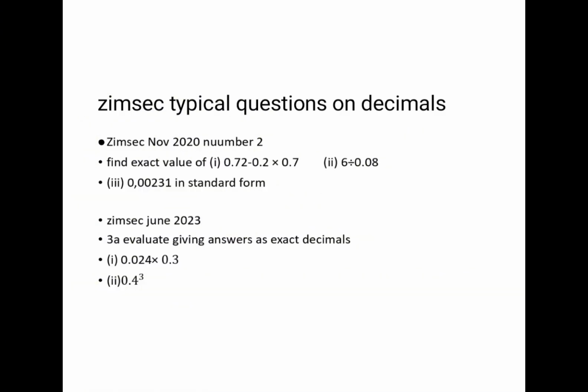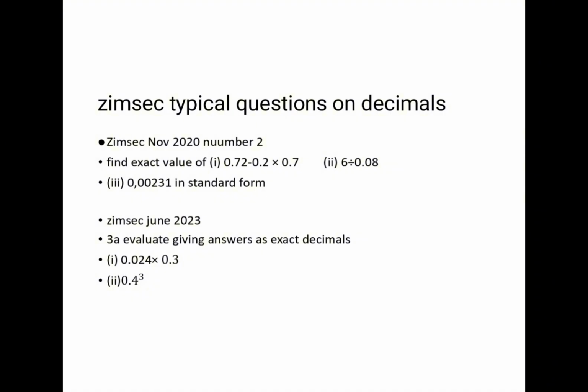There was this question that was in November 2020. It was saying find the exact value of 0.72 minus 0.2 times 0.7. So here we are going to apply BODMAS. It means that we first need to say 0.2 times 0.7. The answer that we are going to get, we deduct it from 0.72. And you need to know what is done when dividing decimals. 0.08, it is supposed to be a whole number. So we are going to multiply both the numerator and denominator by 100.